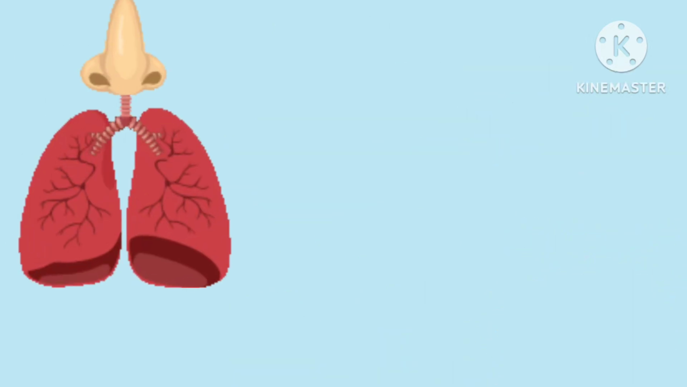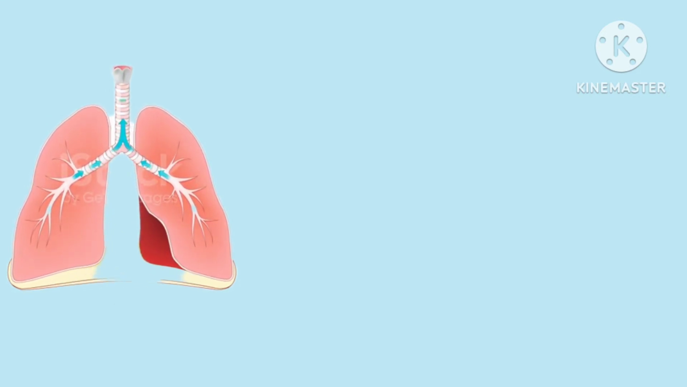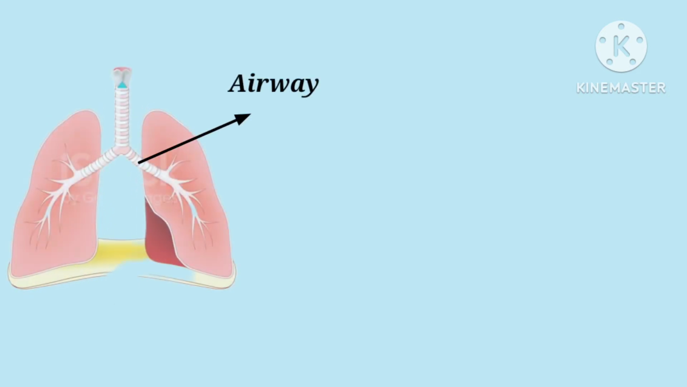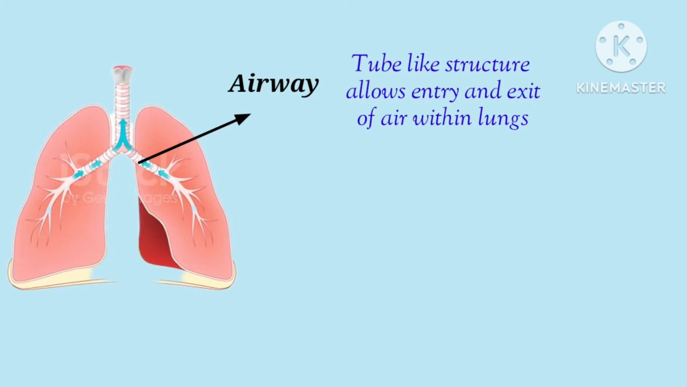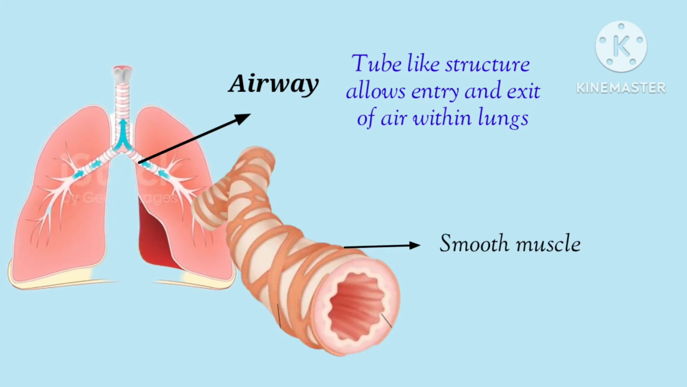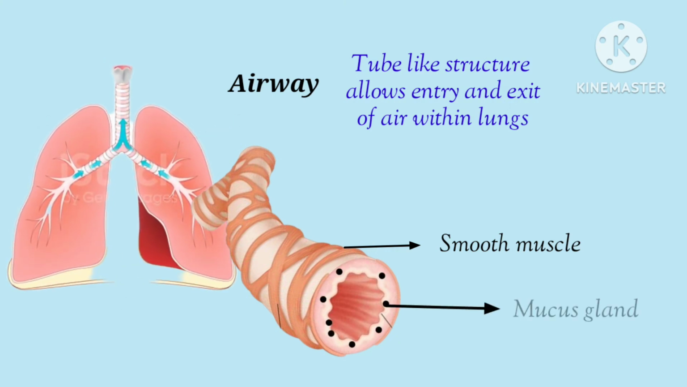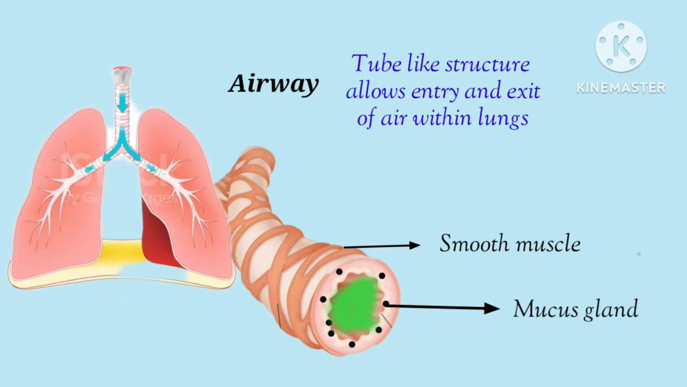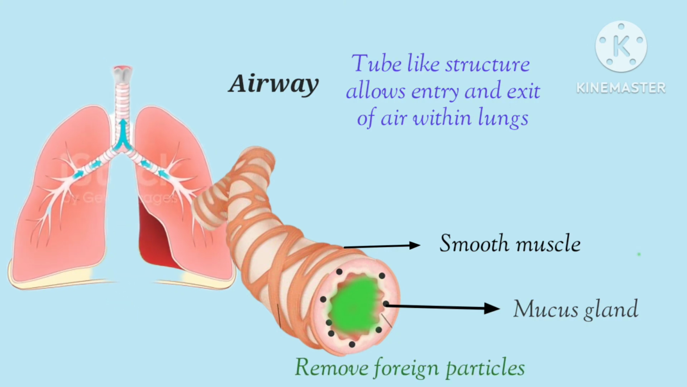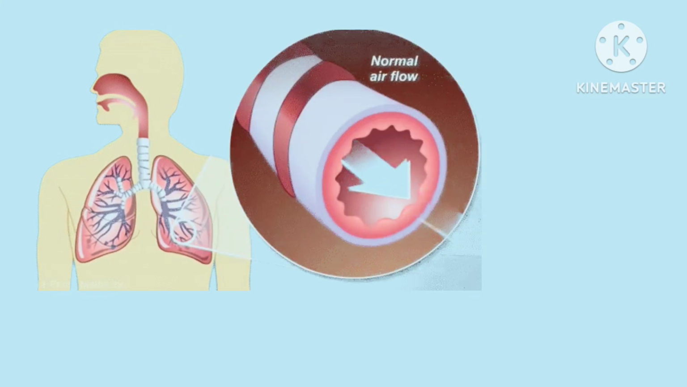Usually, with every breath you take, the air goes through the nose or mouth, down into the throat and into the airway. The airway is a tube-like structure that allows entry and exit of air within the lungs. It is surrounded by smooth muscle that helps in maintaining airflow by contracting and retracting. There are mucus glands within the airway that secrete mucus, which helps to remove foreign particles that come in while you breathe. When you breathe normally, the muscles around the airway are relaxed, letting air move easily and quickly.